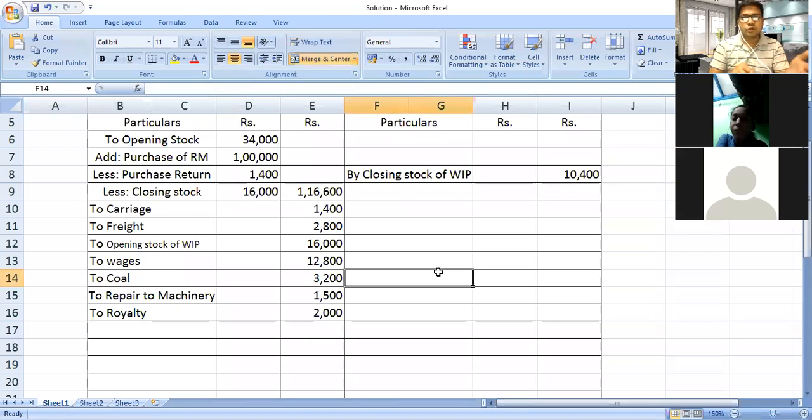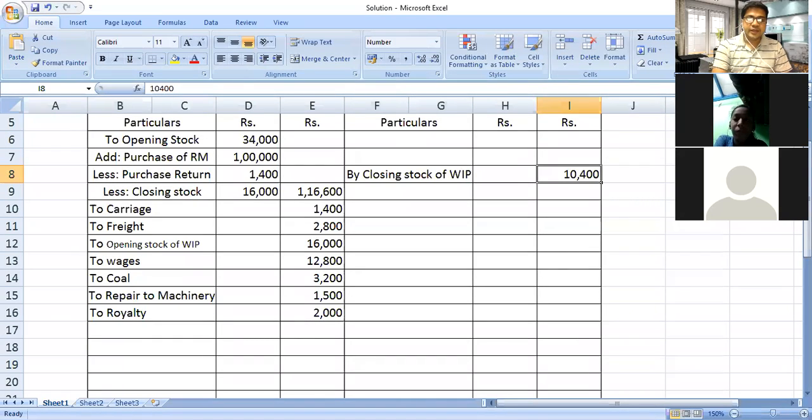If the opening stock of WIP is there, we will record it. We already recorded here 16,000, and closing stock is there. We will record it on the credit side. Opening debit side, closing credit side. Opening stock of raw material, debit side, and from this we will deduct the closing stock of raw material.